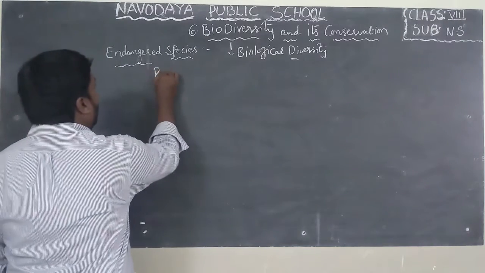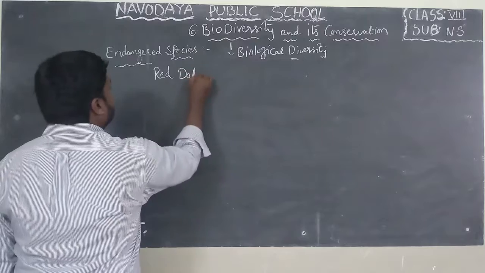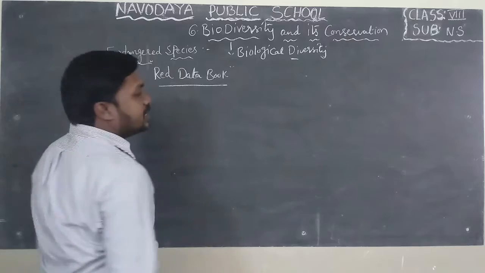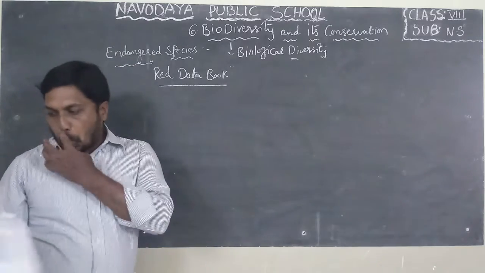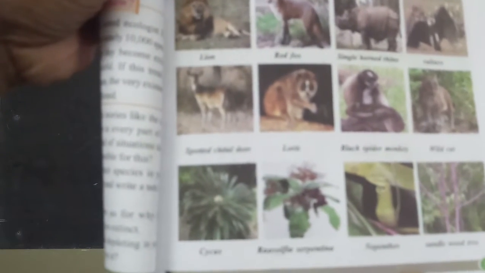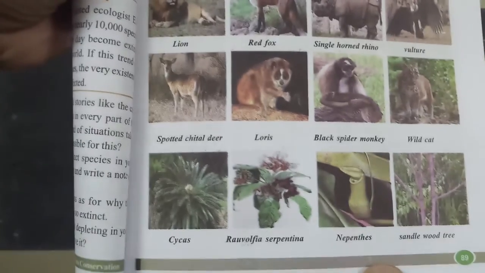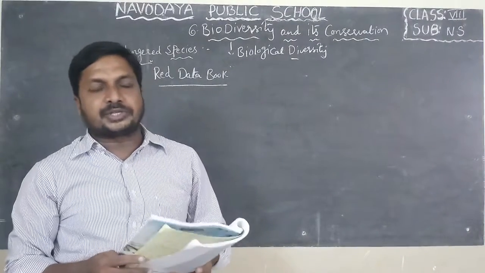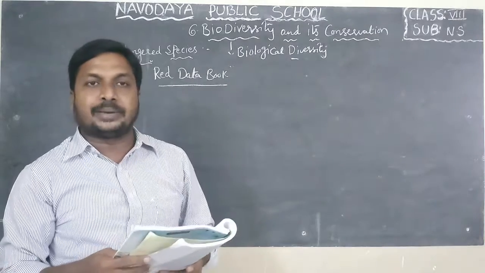If you observe a book called Red Data Book, this book consists of a list of endangered species. Now open page number 89 in your NS textbook. If you observe the pictures, we can find some animals and plants which are in endangered condition. Here they gave some pictures, some animals and some plants.